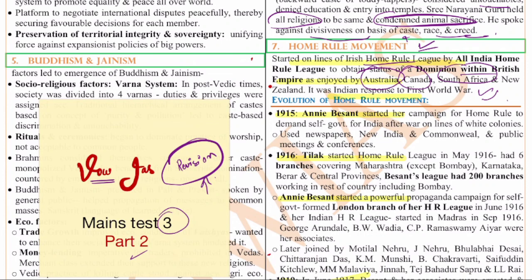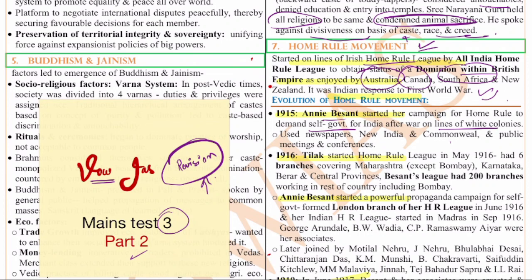If you see the evolution of the Home Rule League, it started after 1915 by Annie Besant. It was her campaign for the demand of self-rule in India on the lines of the white colonies. The British gave dominion status to countries like Australia, South Africa and New Zealand, but they denied the status to India.